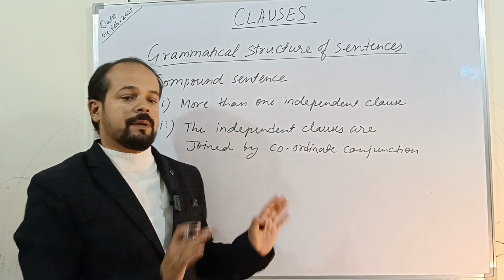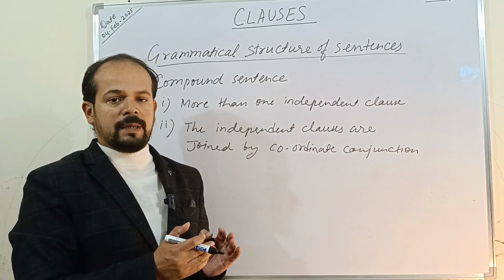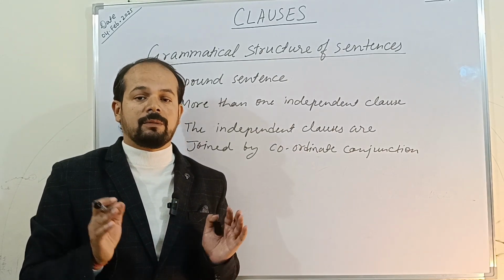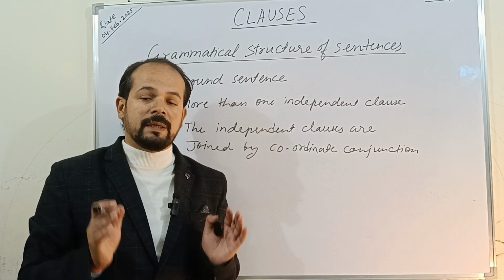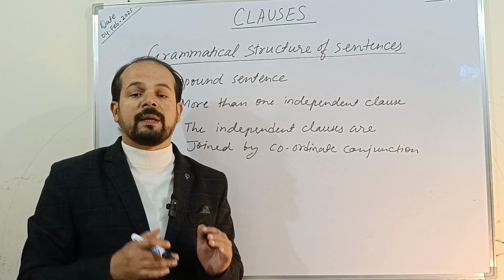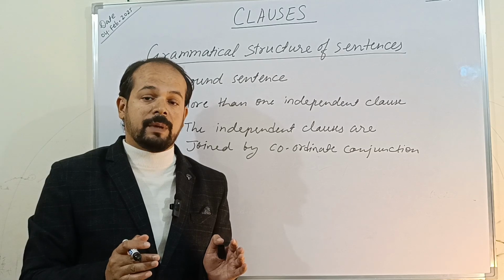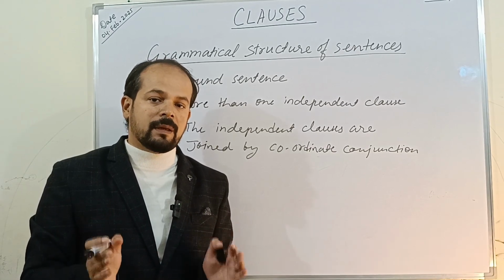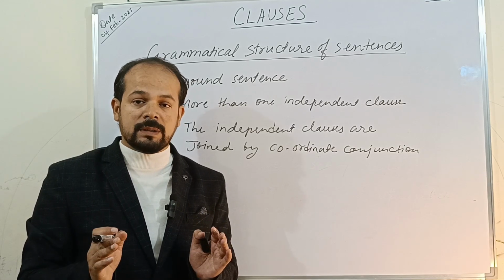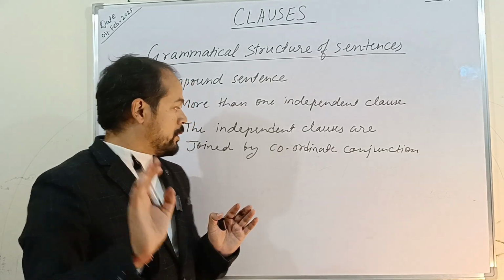Even though we remove that conjunction, the clauses can be written separately, right? Because each clause joined by a coordinating conjunction has equal rank. They are of equal status. They make complete sense on their own, hence they don't need any support. Even then, they can be joined by a coordinating conjunction, and thus they make compound sentences. So a compound sentence consists of more than one clause, and each clause is independent. Each clause can be written on its own.